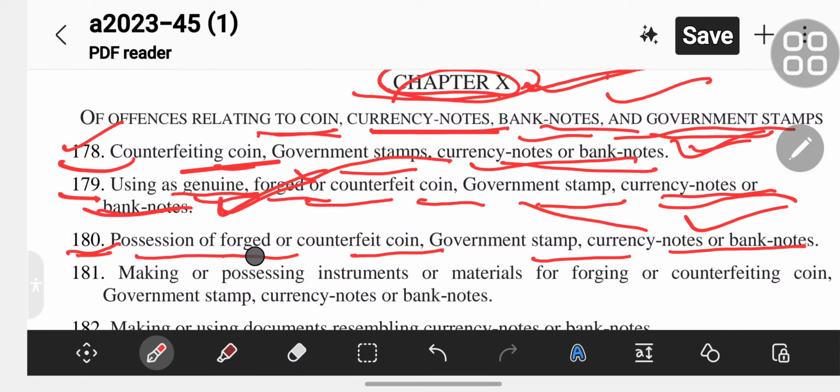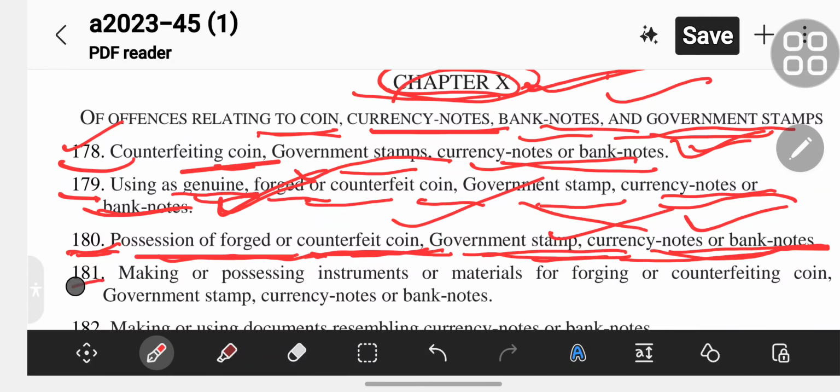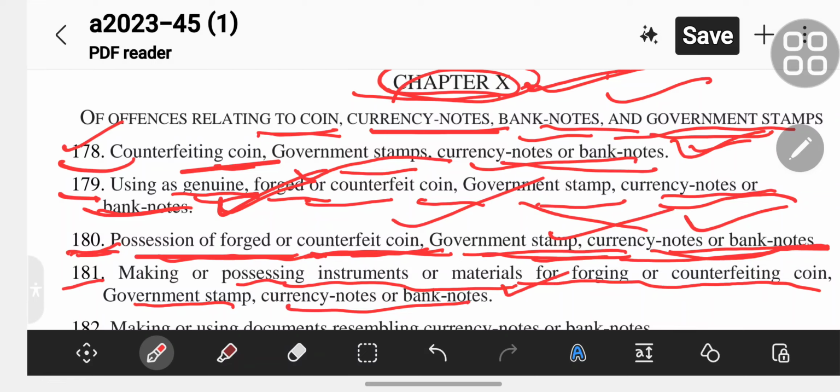Section 180, possession of forged or counterfeit coin, government stamp, currency notes or banknotes. Section 181, making or possessing instruments or materials for forging or counterfeiting coin, government stamp, currency notes or banknotes.